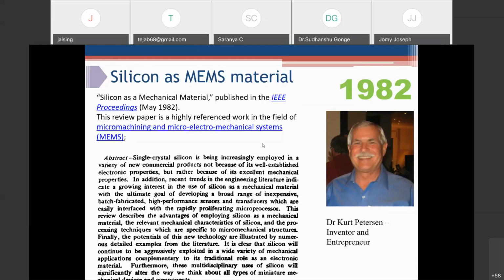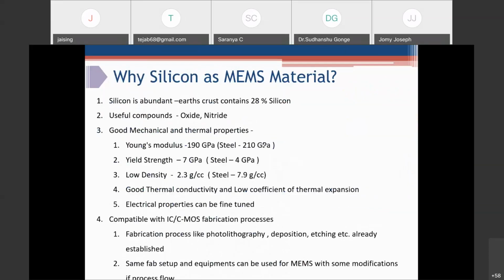Then another important paper, which has been cited and referred to by most of the people who are in the development of MEMS devices, is "Silicon as a mechanical material". It was published in 1982. This is a highly referenced paper in the field of MEMS. Why silicon as a MEMS material or mechanical material?